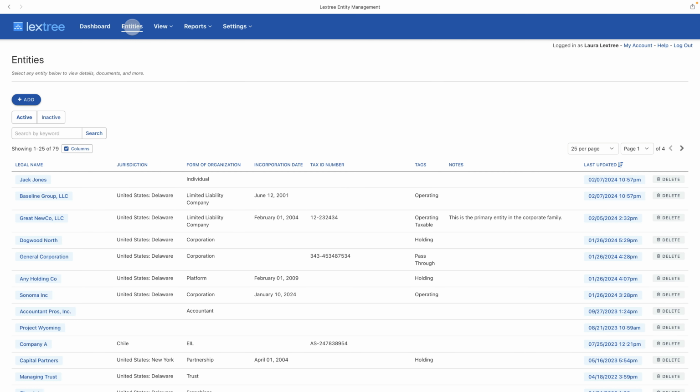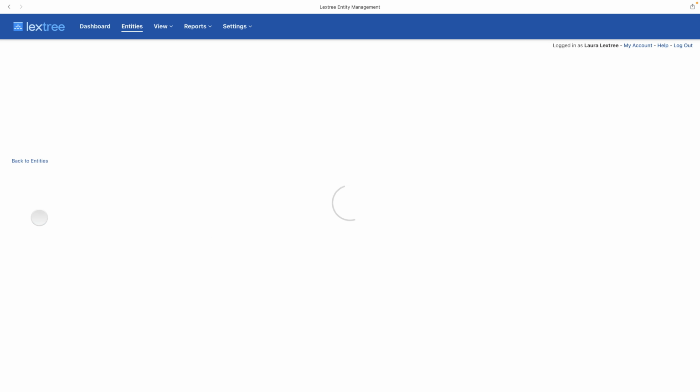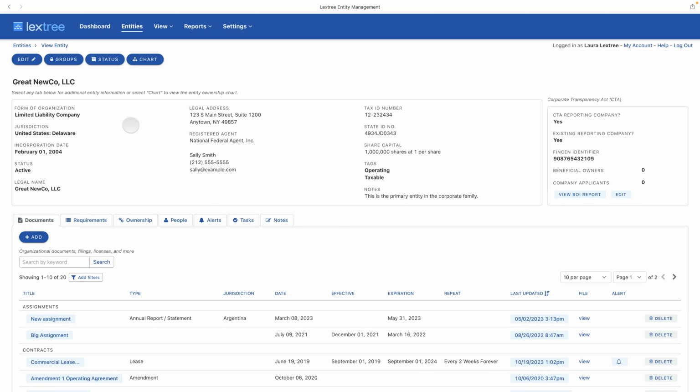The important thing to know about this release is that we have embedded CTA compliance throughout the product so that from a variety of places you can build up that list of beneficial owners and gather the information for the BOI report. So let's find Great Newco from our normal registry, and here you'll see the page looks as it does before, except that now we have this other panel on the right that says whether this is a Corporate Transparency Act reporting company or not.